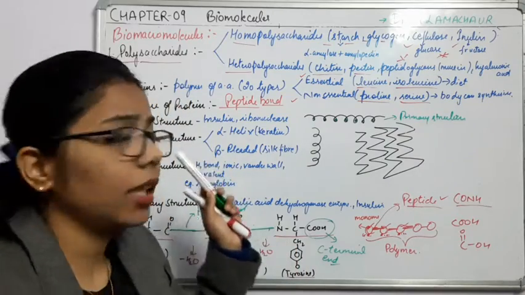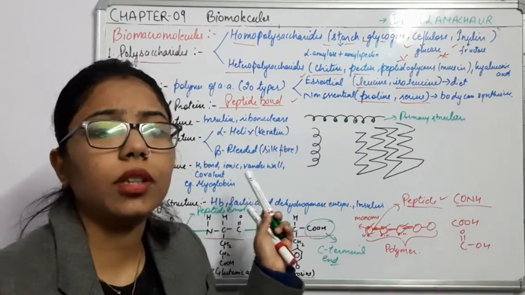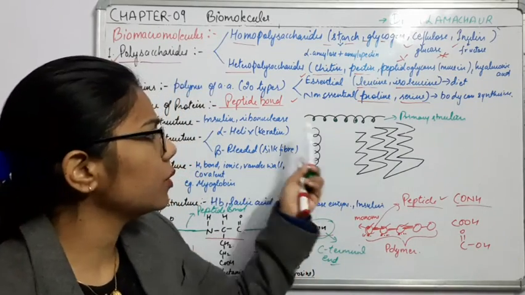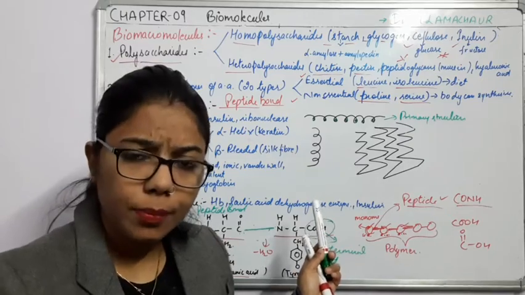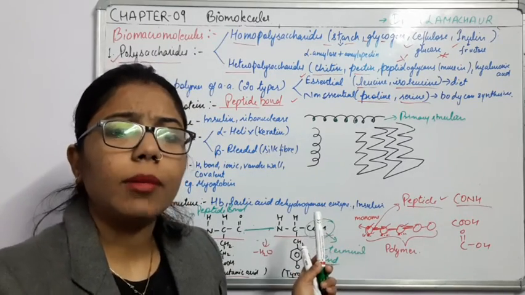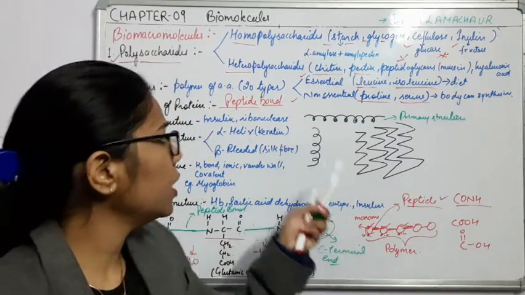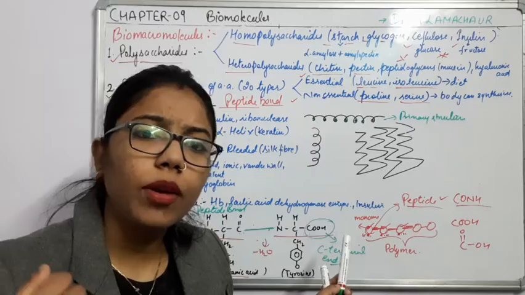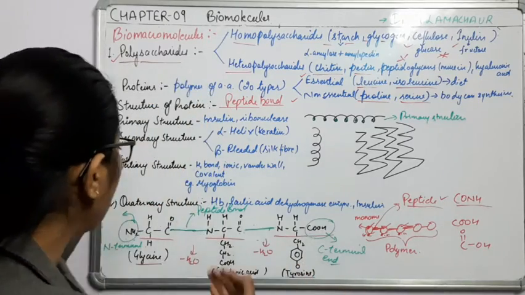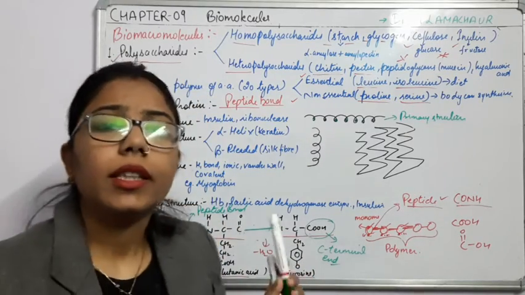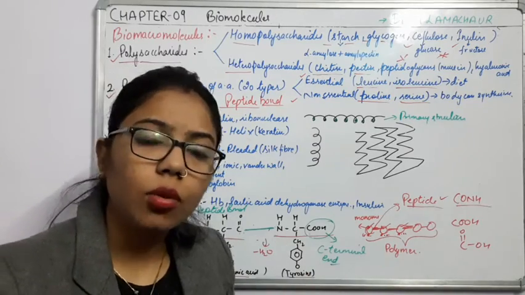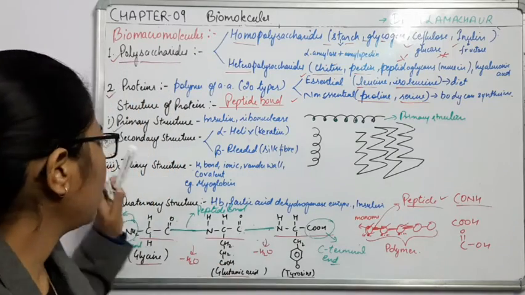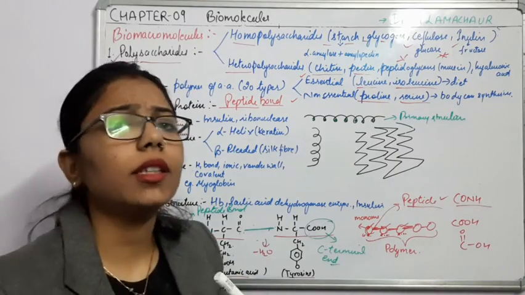There will be no such function of the primary structure in biological activity, so it is useful for structure. As I have said, some are structural and some are functional. Here these simpler forms act as a structural unit, providing structure to the protein. But the tertiary and quaternary structures are the functional ones, which are required for providing any function in our body.